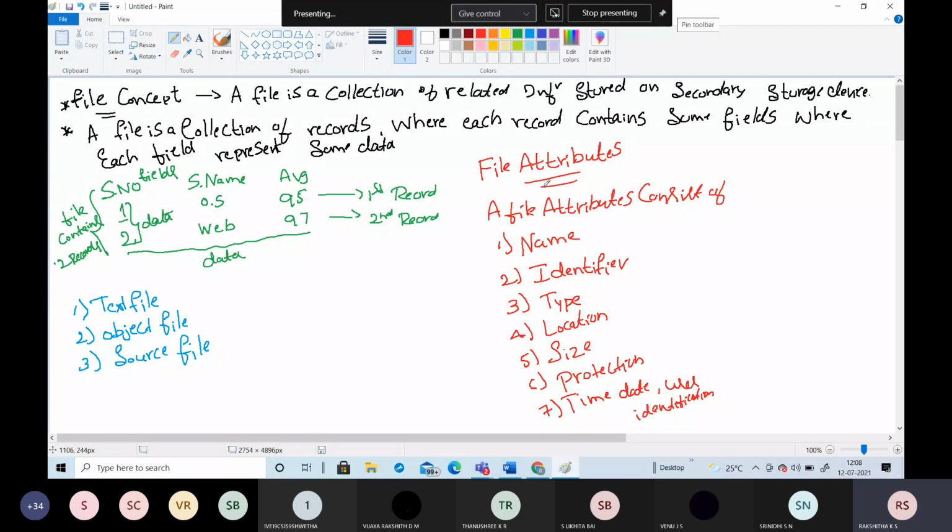So let's make a note of these fields: name, identifier, type, location, size, protection, time, and as well as the user identification.